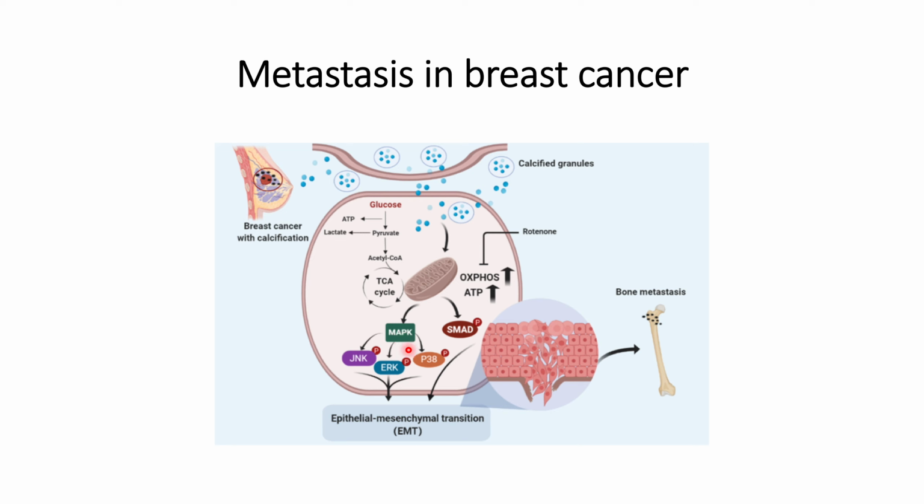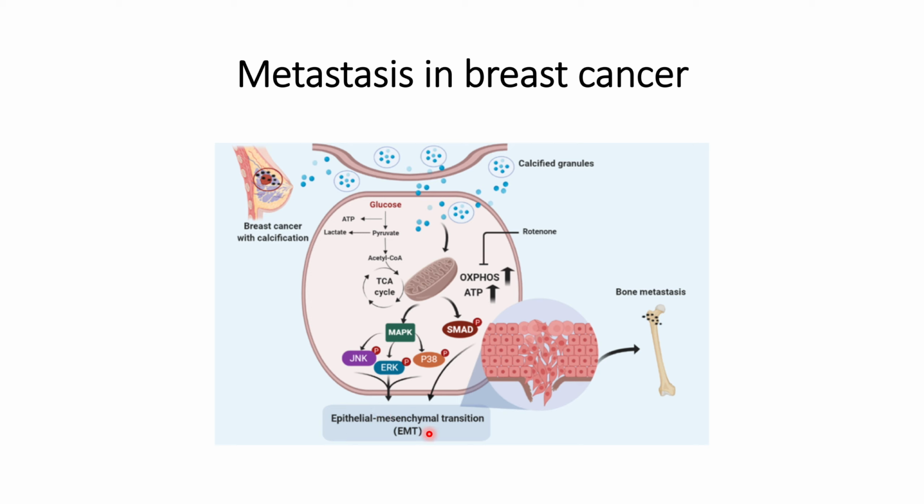And these SMAD and MAPK pathways, as we discussed in our previous videos many times, are related to the EMT pathways, that is epithelial to mesenchymal transition. After this pathway gets initiated, it can trigger phosphorylation of the JNK pathway, ERK pathway, beta-catenin pathway, and these pathways along with the SMAD phosphorylated pathways will trigger EMT, which is epithelial to mesenchymal transition.